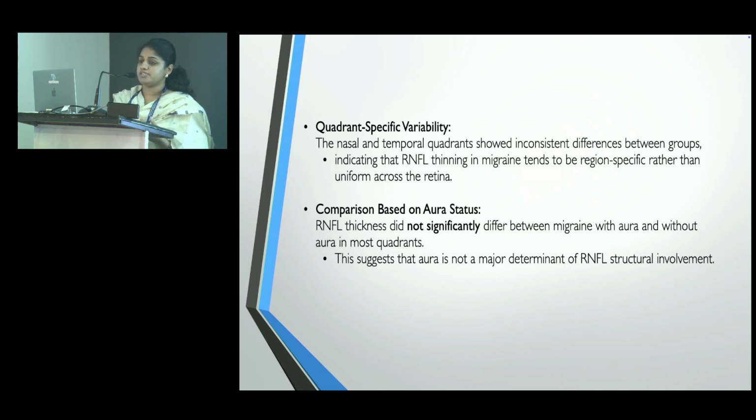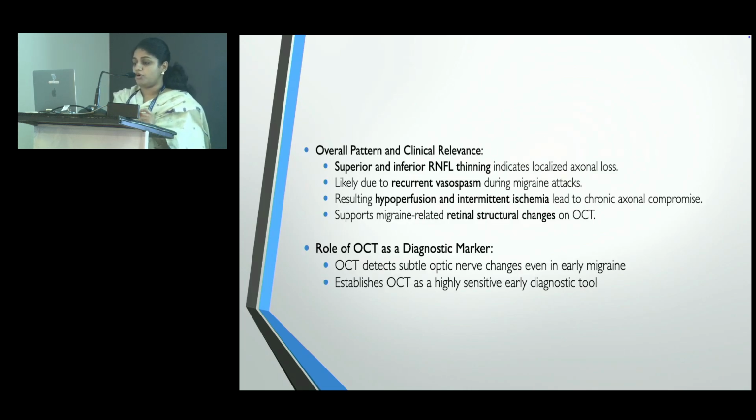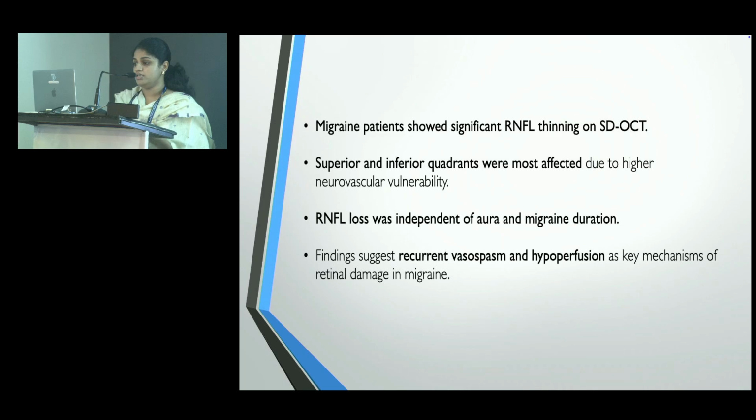Based on aura status, our study did not show any significant difference between migraine with or without aura, which shows that aura is not a major determinant of RNFL involvement. Overall pattern: superior and inferior RNFL thinning indicates localized axonal loss, likely due to recurrent vasospasm. Role of OCT: OCT detects subtle optic nerve changes even in early migraine, establishing OCT as a highly sensitive early diagnostic tool. Conclusion: migraine patients showed significant RNFL thinning on spectral domain OCT.